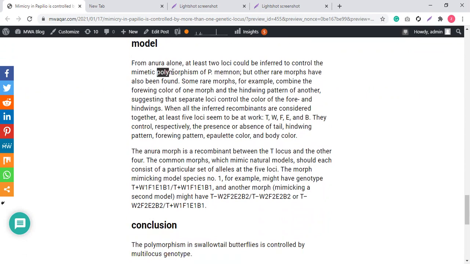Polymorphism means the trait that is controlled by many, yes, polymorphism is a condition that means many forms, variation in the forms. So polymorphism of P. memnon, but other rare morphs have also been found. These rare morphs, for example, combine the forewing color of one morph and the hindwing pattern of another. So we are actually observing the recombinants here.